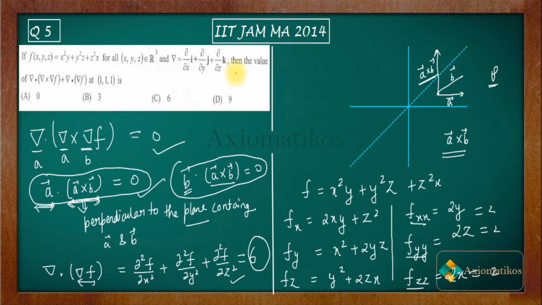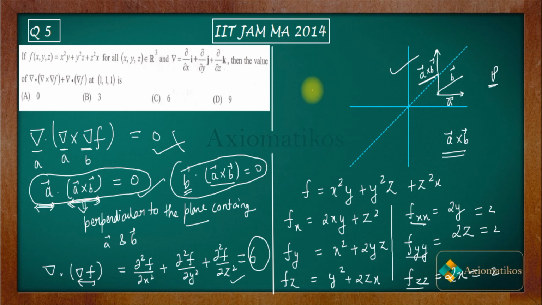So C is your correct option. See how easy this question is. If you don't know this identity, then it's almost impossible to solve this question in the exam, because it will be very long and nobody wants to do that. So you have to understand this geometry of the cross product of two vectors, then only you can solve a question like this, which is long if you opt for another method.